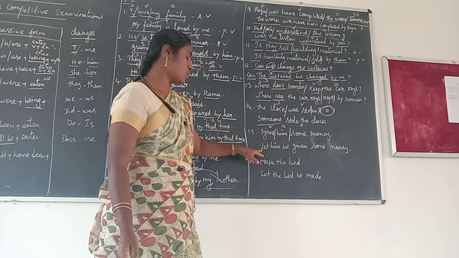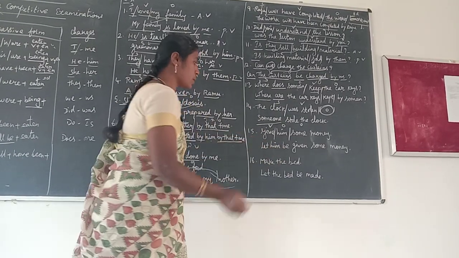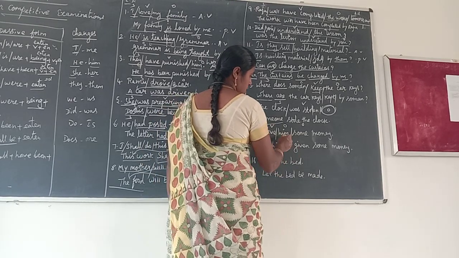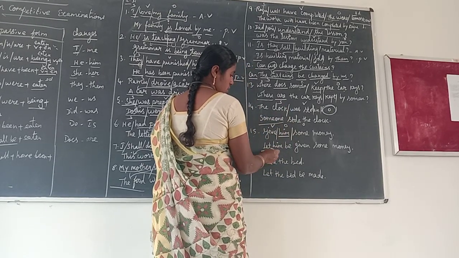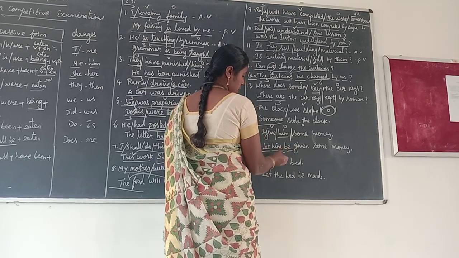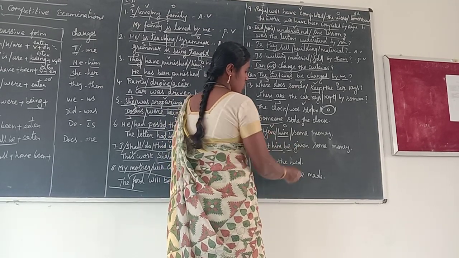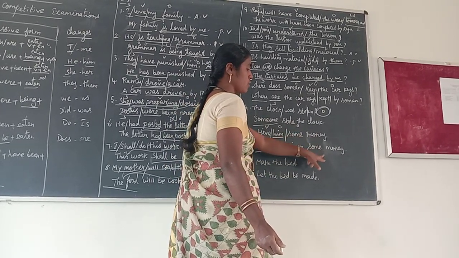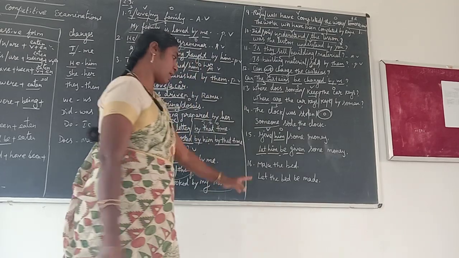Without a subject you have to use let be. Here you use let as the subject, him is the main object, put him, and then be, let be, give changes into given. You have to put the second object in the same place.